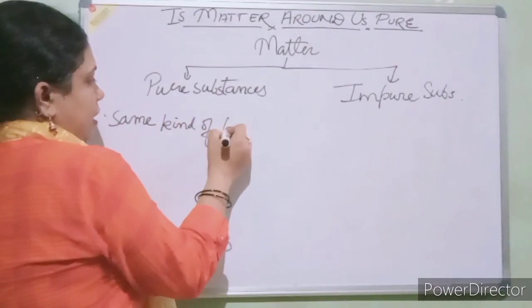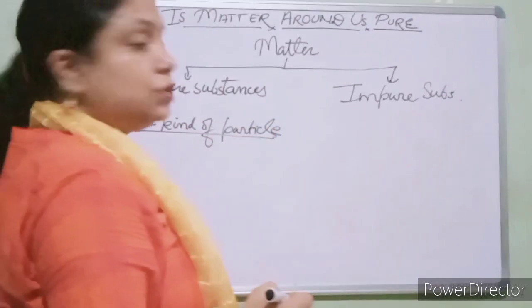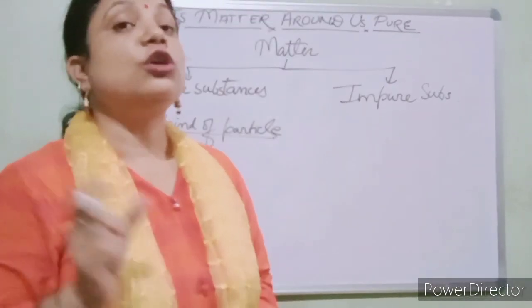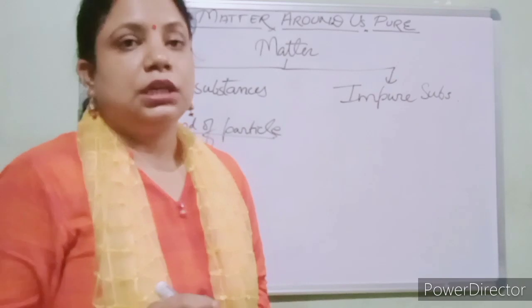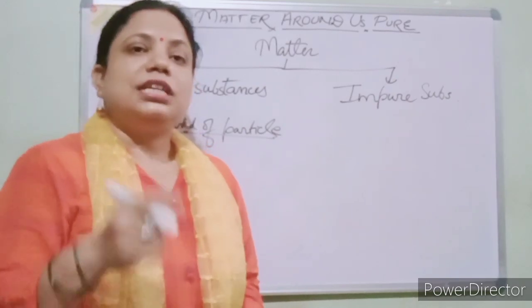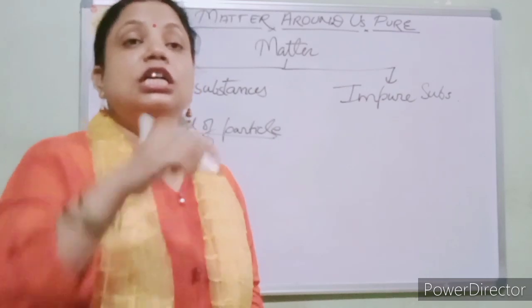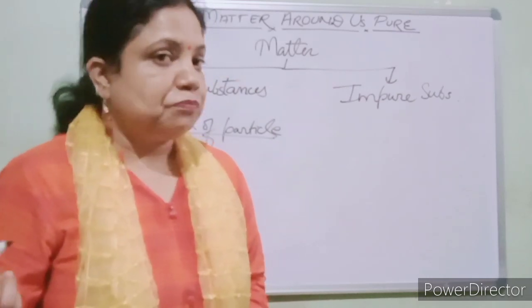Same kind of particle, students, means, if I give the example of a block of iron, a block of sodium, a block of copper, each block of sodium, iron and copper is made by only sodium atoms, iron atoms or copper atoms.